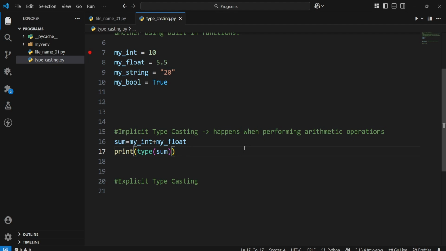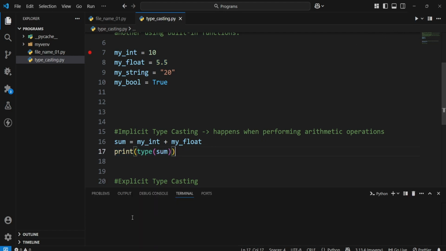In Python, whenever you are performing an arithmetic operation between two different kinds of data types, Python will automatically convert the type of the data. It will automatically decide the type of the result. Suppose here I am taking a sum of my integer and my float. So 10 plus 5.5 should be 15.5.